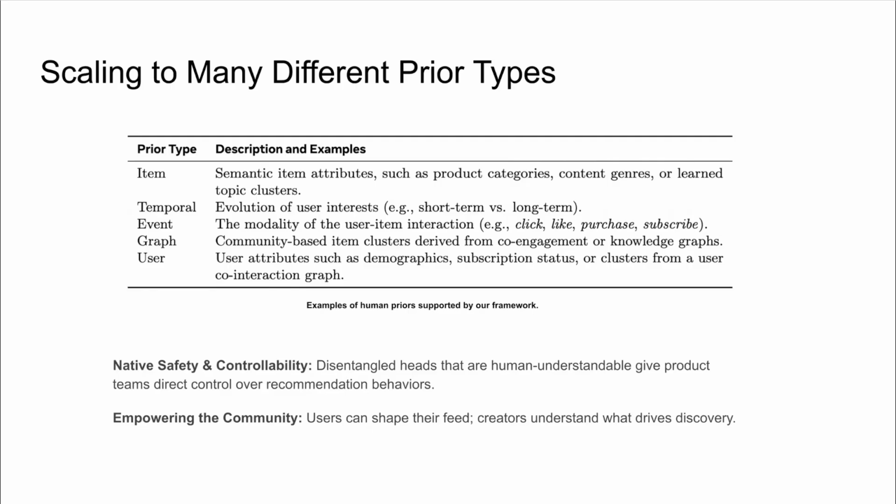For users, the extra interpretability gives users more control. The users can tune the weights across different heads to get more items that are familiar, exploratory, broadly popular, or likely to drive a meaningful action, all depending on their mood or intent for that day. For creators, the same decomposition makes distribution more understandable. They can see which audiences, categories, or engagement pathways are really carrying their content, and therefore make better decisions about the content strategy instead of optimizing blindly for raw clicks.